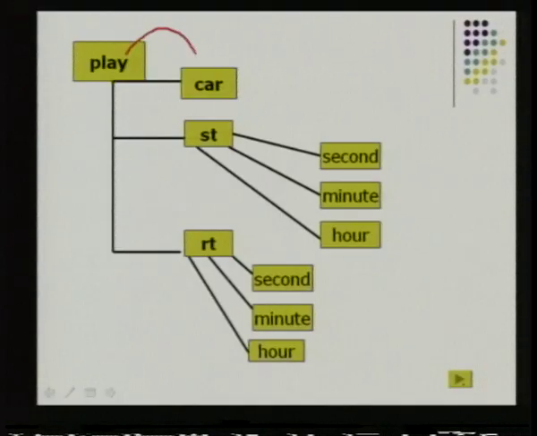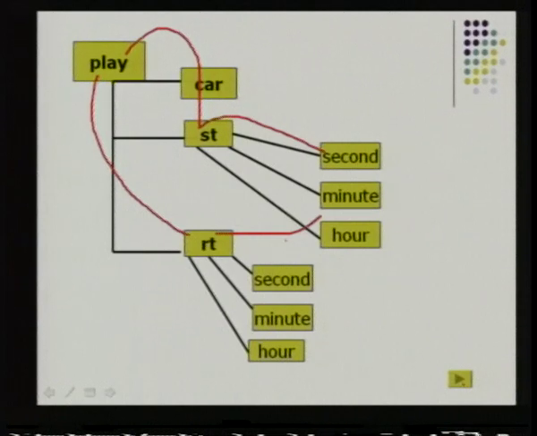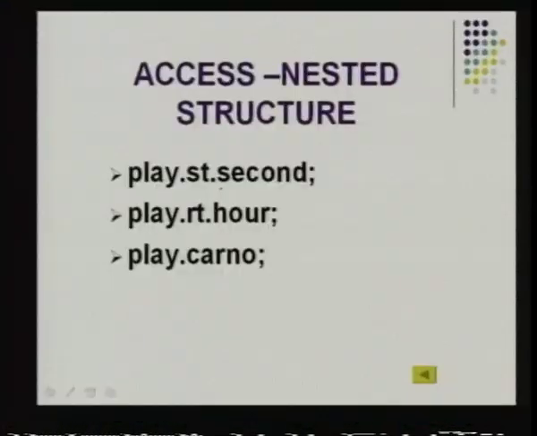Now, to access the values of second, minute and hour through play, you have to come to st. From st only you can access these. Similarly, through play you have to come to rt. Through rt only you can access these three, because only they have direct access to them. So how is it going to be done in a programming language? Play dot st dot second, play dot rt dot hour, play dot car number. This car number is a direct member of this structure, which is why there is no intermediate value, whereas second, hour and minute are all members of the nested structure.